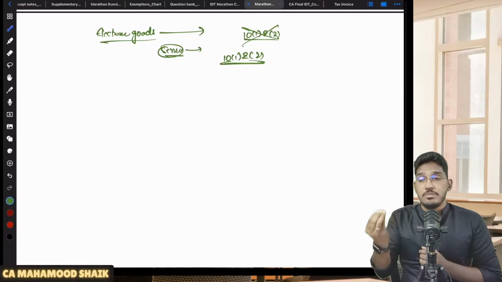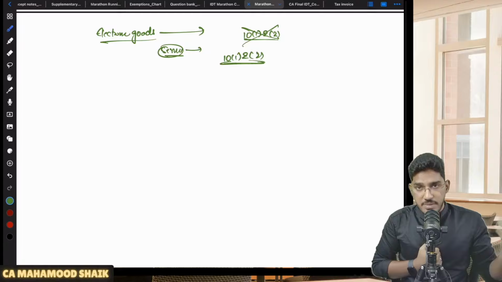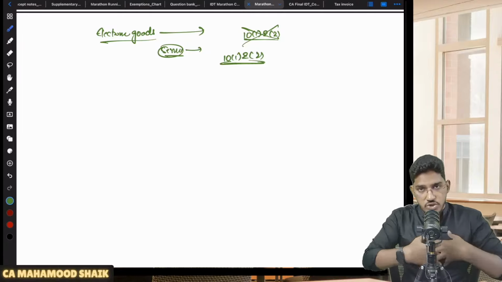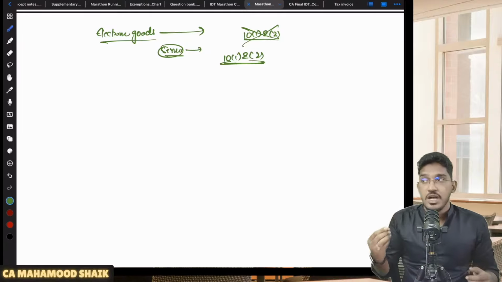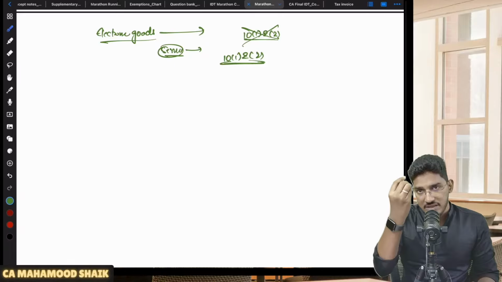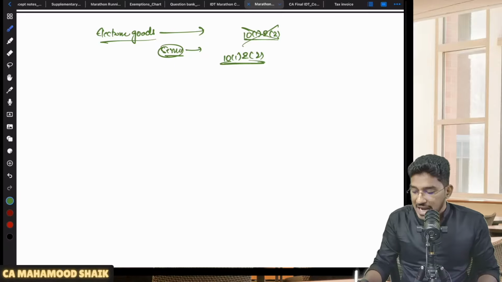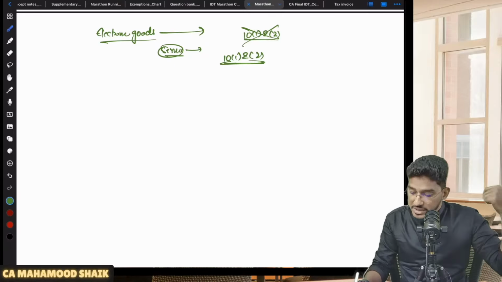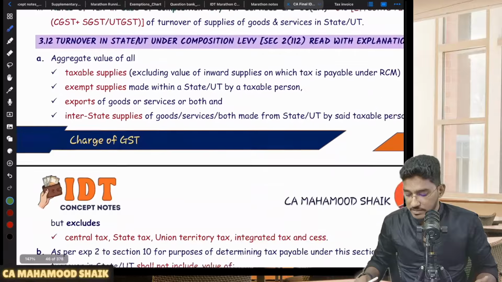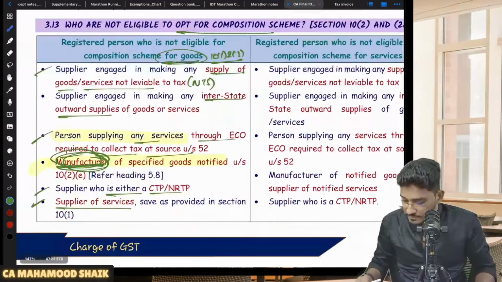But how to determine that marginal supply, sir? What can be considered as marginal? Because if the government leaves it to choice, everybody will have their own definition. So when can we consider that supply of service is very, very marginal? The Act did not give you the freedom to decide. The Act itself has told what will be considered as marginal supply. See here.